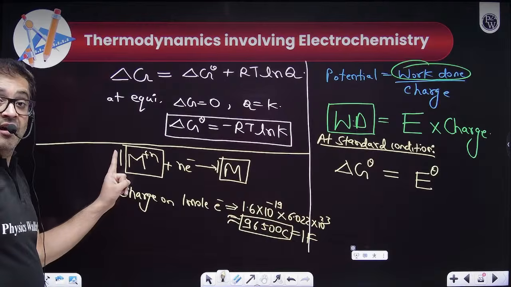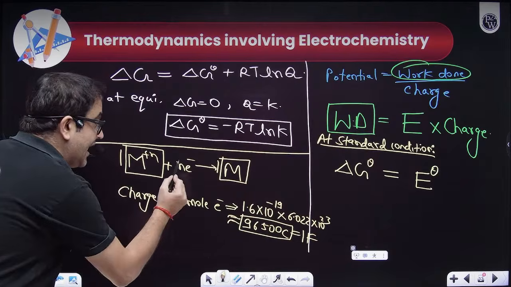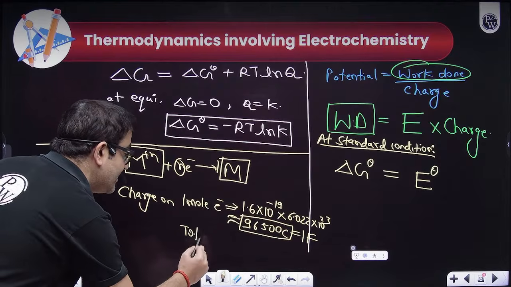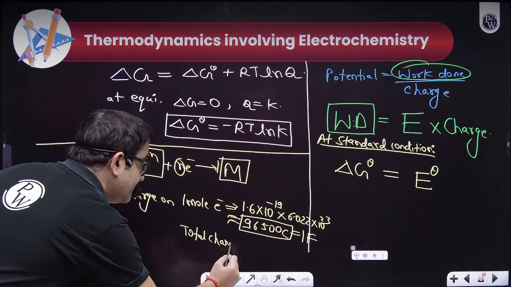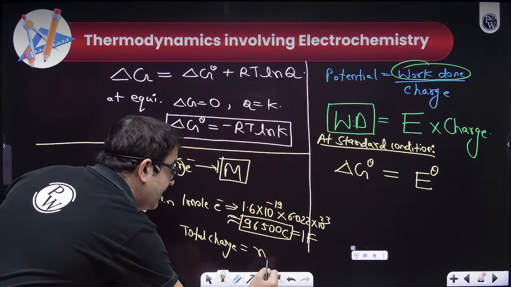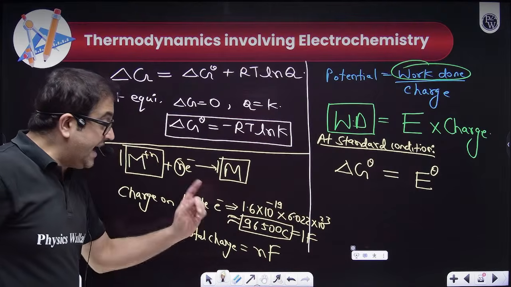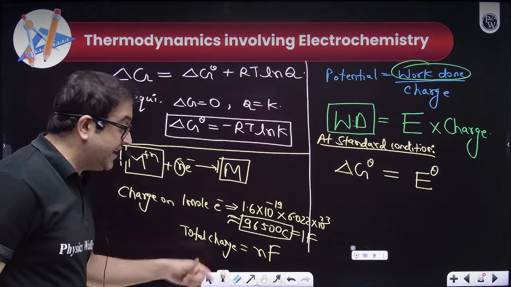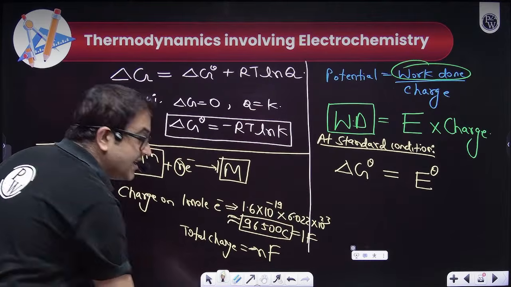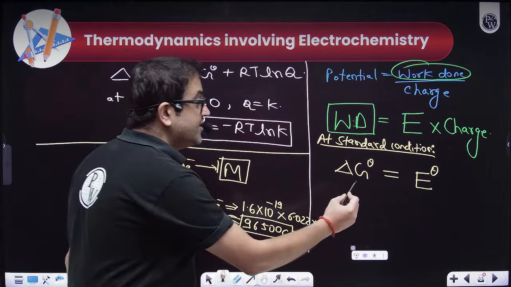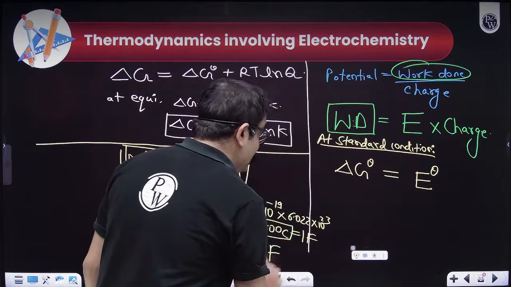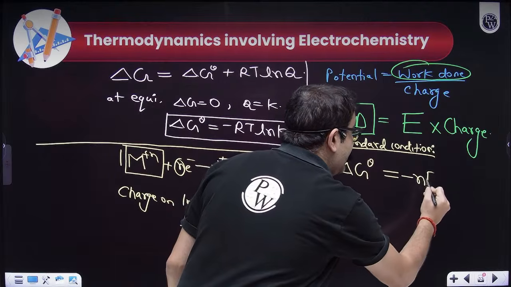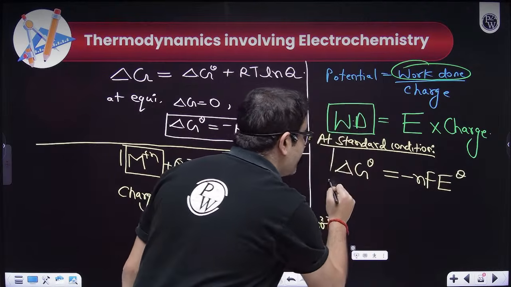But here 1 mole is utilizing n moles of electrons. So the total charge will be n times the Faraday value. And electronic charge comes with a negative sign. So this will be minus. Let me just make space for the charge. So this will be minus nF E naught.